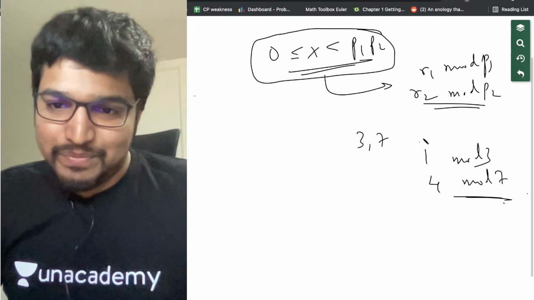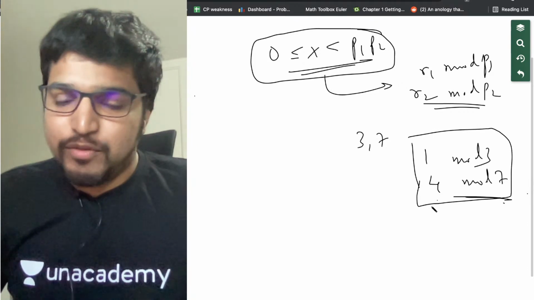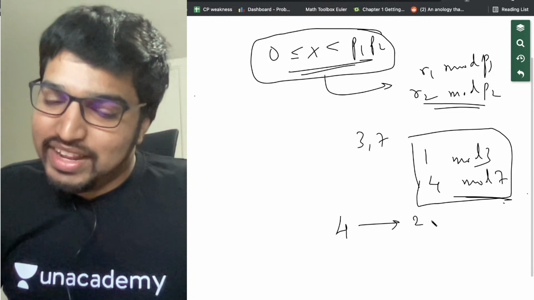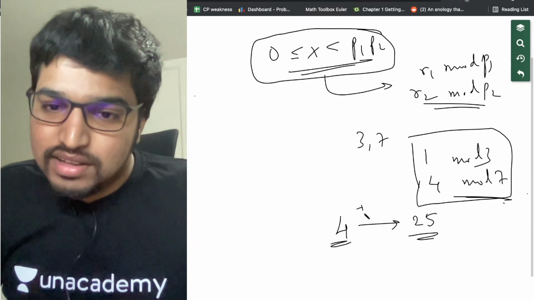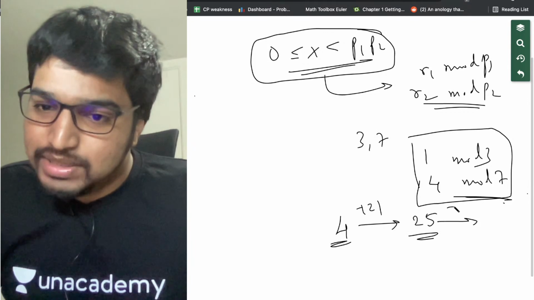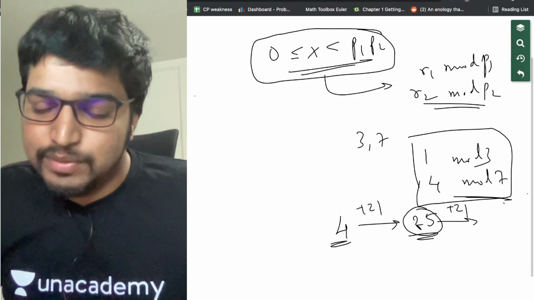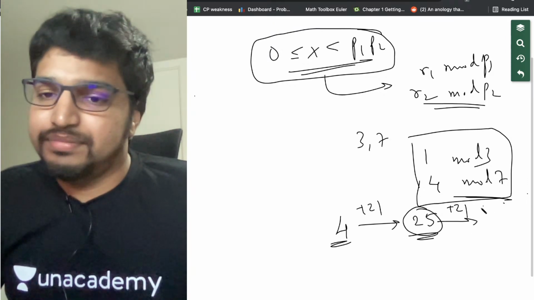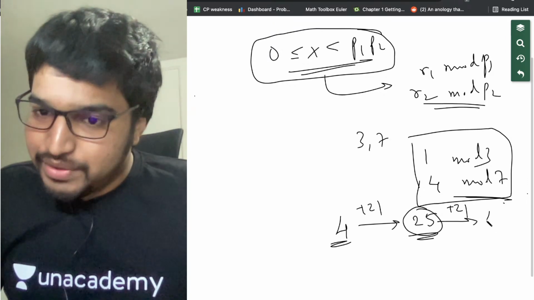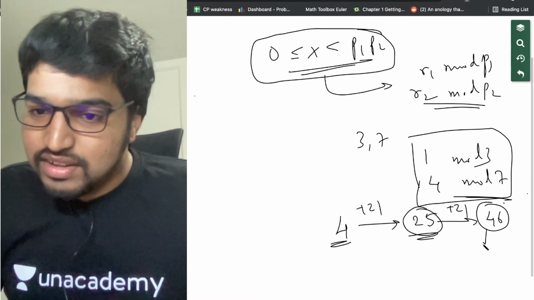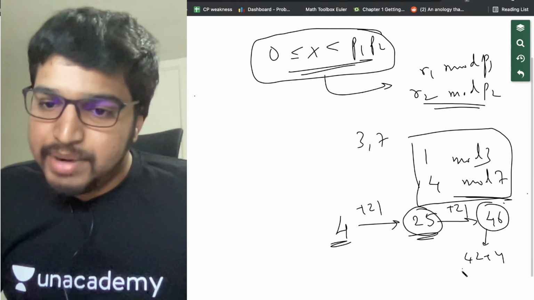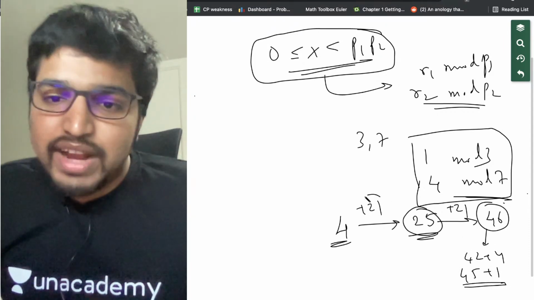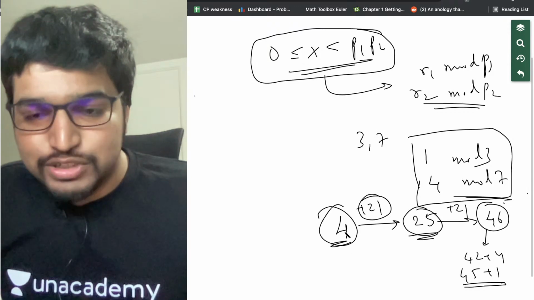Alright. Now, 1 mod 3 and 4 mod 7. So we see that 4 is an answer. But we also see that 25 is an answer, 4 plus 21. Like 25 modulo 3 is 1, which is 24 plus 1. 25 modulo 7 is 4, 21 plus 4. And again, plus 21, 46. This is 42 plus 4, at the same time 45 plus 1. 4 modulo 7 and 1 modulo 3. We add p1 into p2 and we can see that each one is a solution as well.